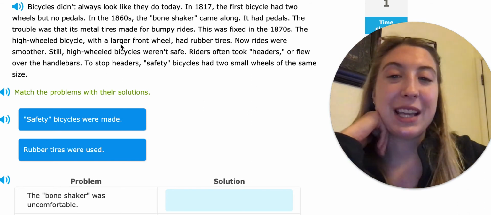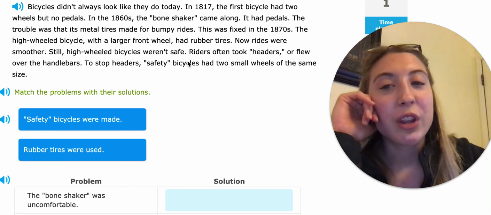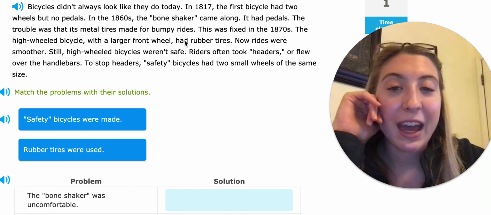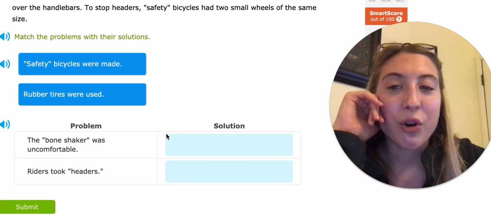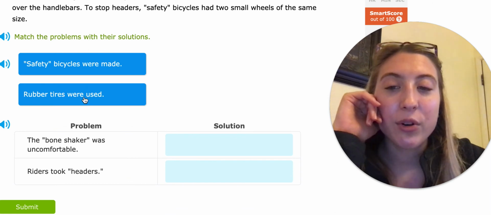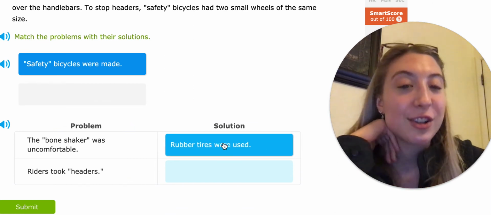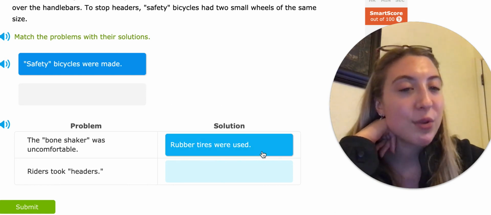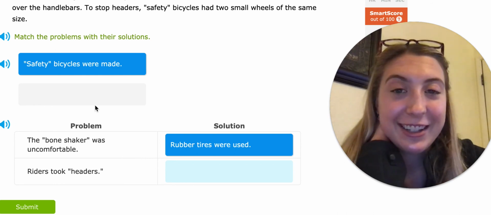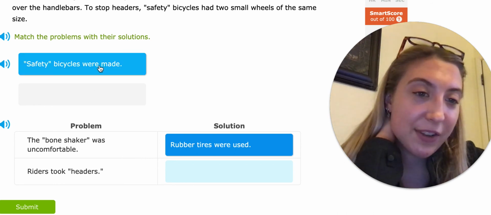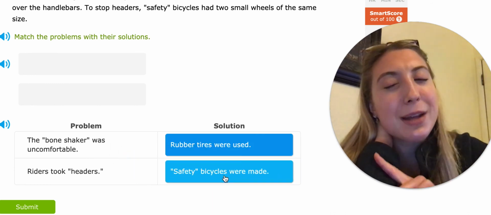The trouble was that the metal tires made bumpy rides. So their solution was, if I keep looking, rubber tires. So because the metal tires were uncomfortable, they ended up putting down rubber tires. It seems like a good solution. That's our problem, and this was a way to fix it. So riders took headers. And so by process of elimination, if I have 1 left, that would be my answer. But again, we can double check.